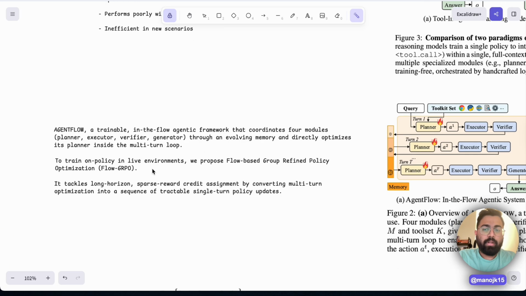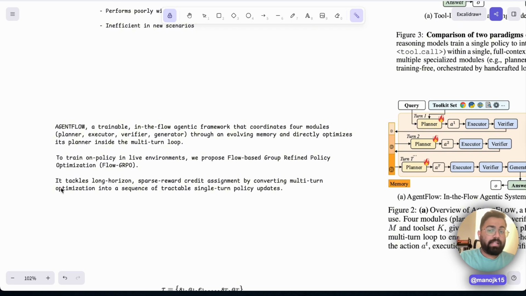So to train on policy in live environments, we spoke about fine-tuning large language models and reinforcement learning. By training on policy in live environments, what we are talking about is we are going to put this in live environments, and we are going to train the policy in the live environment using group relative policy optimization, GRPO. This is being used for many of the large language models right now as well, like DeepSeek R1, and they show that you need very few training samples to really optimize the model's behavior. So that's the reason I think this is performing really well at optimizing the collaboration or the planning part of it as well.